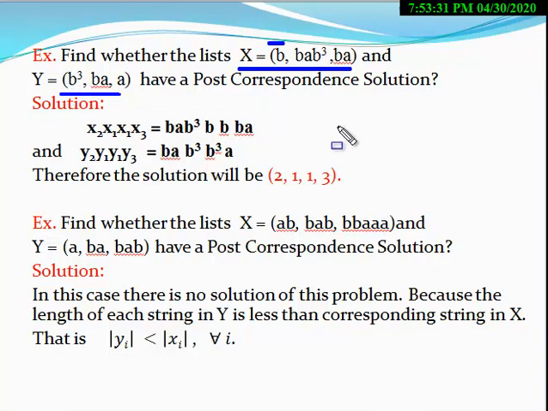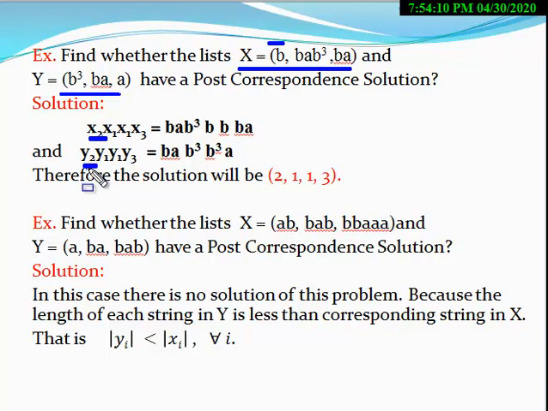Again, the number of B in Y is 2 more than in X. So you look for an item that starts with 2B. Clearly there is no item in X that starts with 2B. Here is also not started, here also not, here also not with 2B, right? In this case these two sequences cannot be equal if you start from the first item. So we start from the second item.